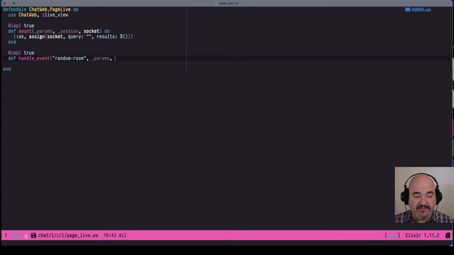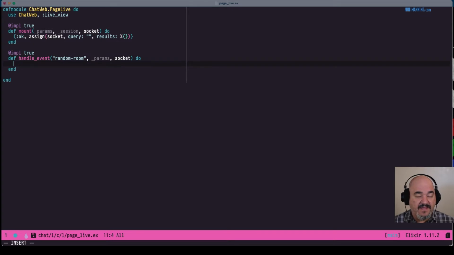We don't care about the parameters, but we do care about the socket. So like in many programming languages, if you precede a variable with an underscore, that basically tells Elixir that you don't really care about what it is. Now, if I had done this and just not used it, then Elixir's compiler would warn us about that. It would say, hey, you've got this variable that you're not using that you haven't preceded with an underscore. Do you really want to use it? And if not, maybe just go ahead and precede that with an underscore.